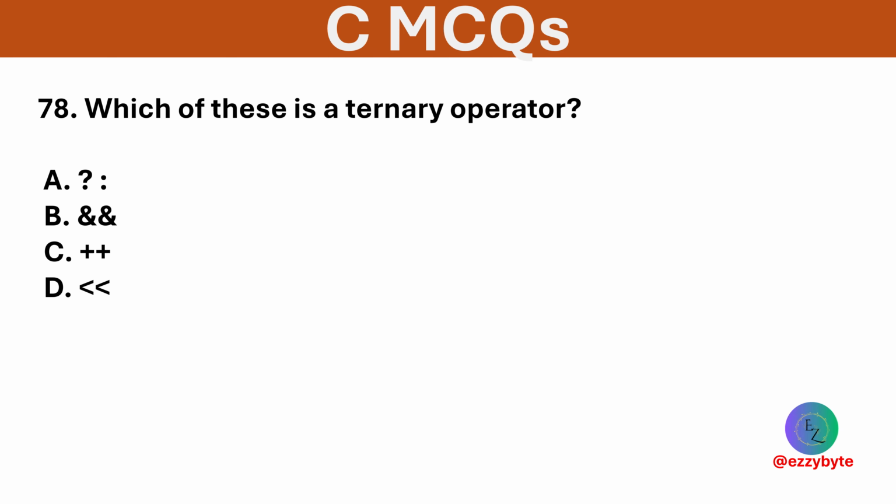Which of these is a ternary operator? Options are ?:, &&, ++, and <<. Option A is correct. ?: is known as the ternary operator, used for inline conditional expressions.